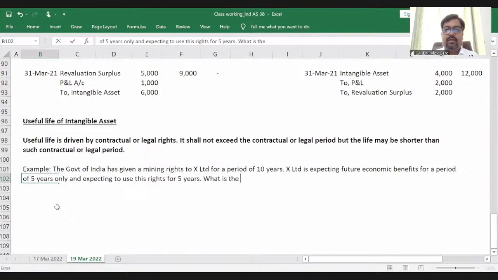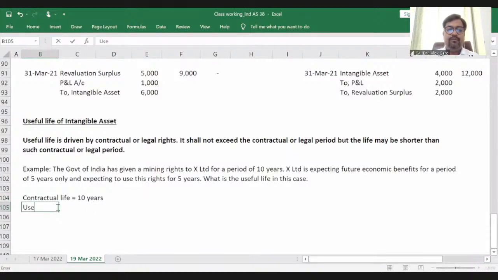What is the useful life? Useful life in this case. So in this case, what is my contractual period? My contractual life is 10 years. But my useful life will not be 10 years. My useful life is equal to 5 years, which is the period over which I'm expecting the future economic benefit. Right?